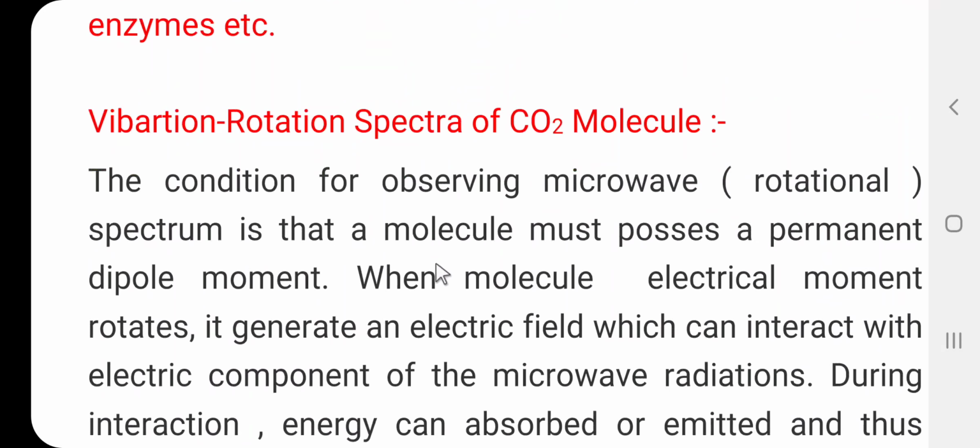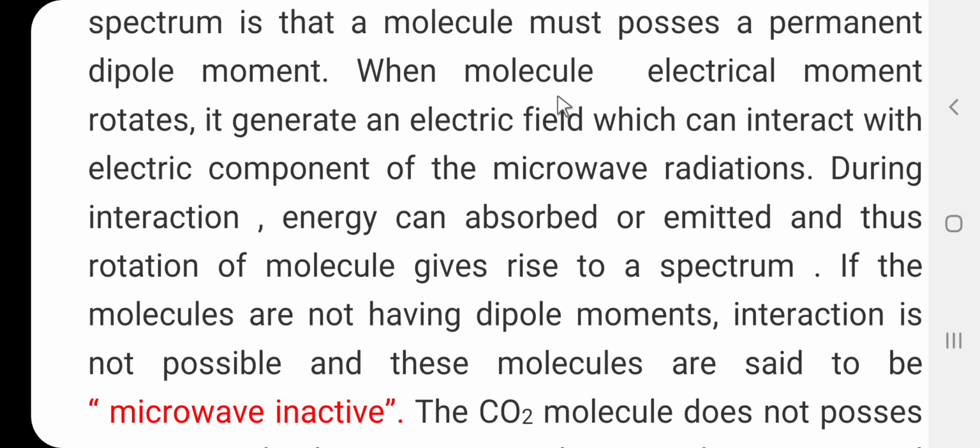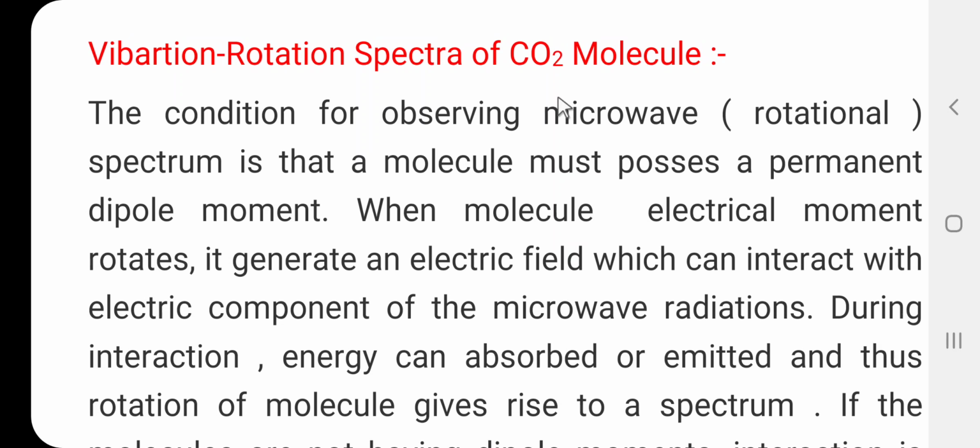And lastly, let us discuss the vibration rotation spectra of the carbon dioxide molecule. So, friends, all of you know that the carbon dioxide molecule is a non-polar molecule. When we consider a non-polar molecule, it does not give the microwave spectra or the rotation spectra. To obtain the rotation spectra or the microwave spectra, the molecule must possess a permanent dipole moment. So, the carbon dioxide molecule does not give the rotation spectra, but it gives the vibration rotation spectra.